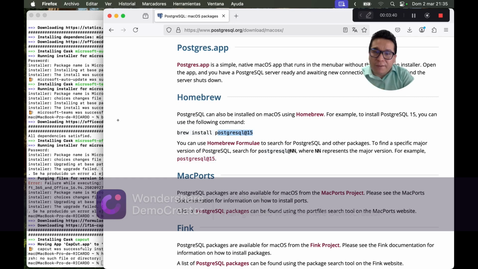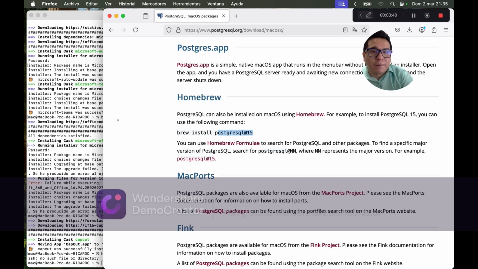It was already exported in my file for my environment variable. It is important to see that my installation of PostgreSQL is already in my system.